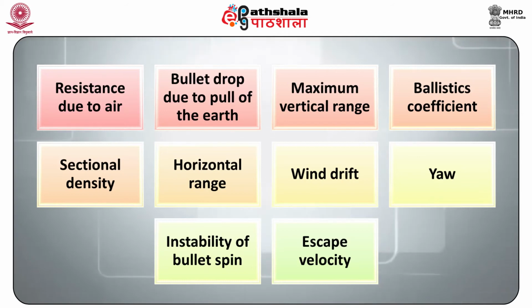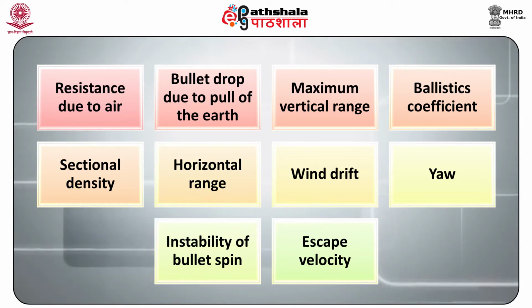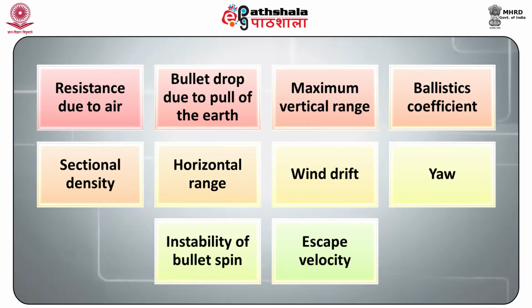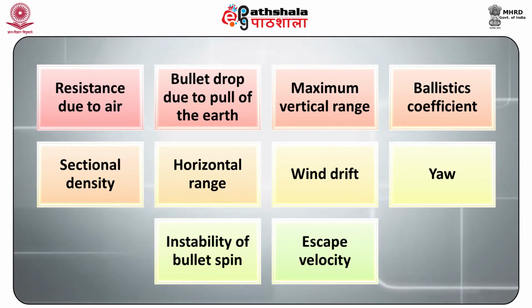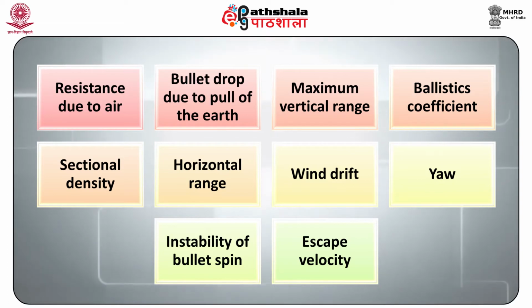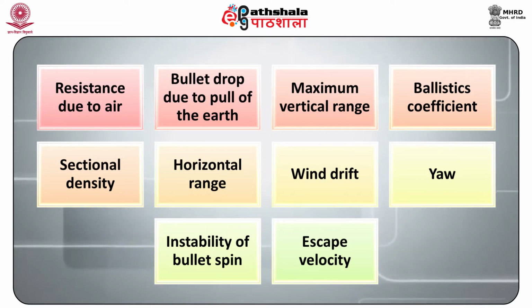Some aspects of external ballistics have been discussed in part 1 and part 2, namely resistance due to air, bullet drop due to pull of the earth, maximum vertical range, remaining velocity, ballistics coefficient, sectional density, and others.